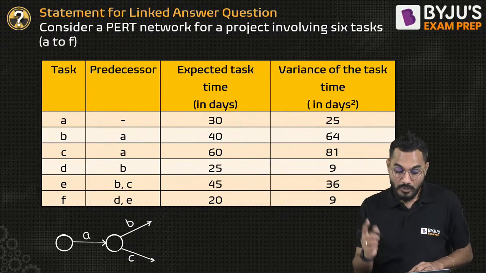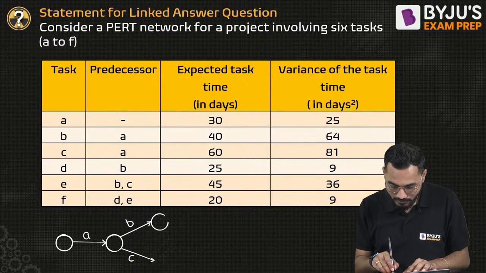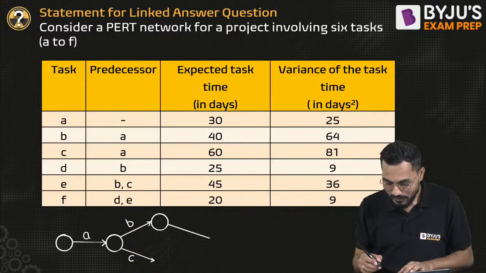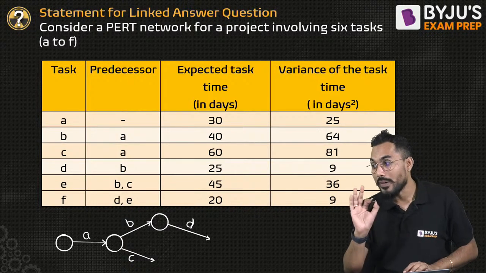Predecessor of C is A. Predecessor of D is B. So we have to draw like that. Slowly, we are just building this network diagram. You have to build the network diagram.